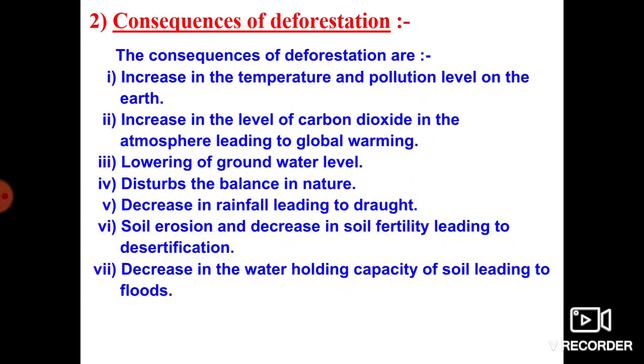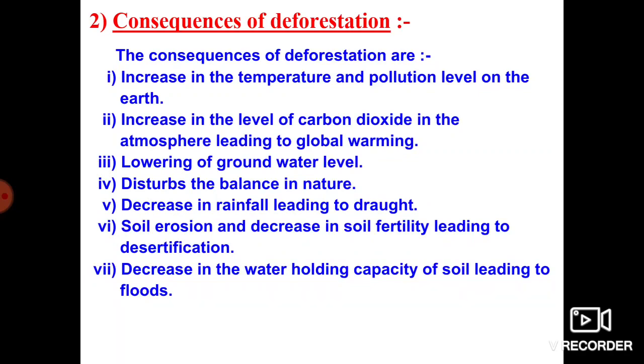Okay, so next, the consequences of deforestation. If the deforestation is more, what are the problems that we are going to face? That is what we call the consequences of deforestation. Let us discuss them one by one. The consequences of deforestation are increasing temperature as well as an increasing pollution level on the earth. Because of the deforestation, the temperature increases, and not only the temperature, the pollution level also increases.